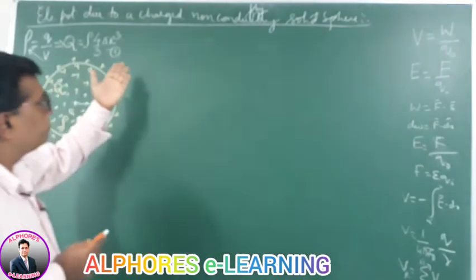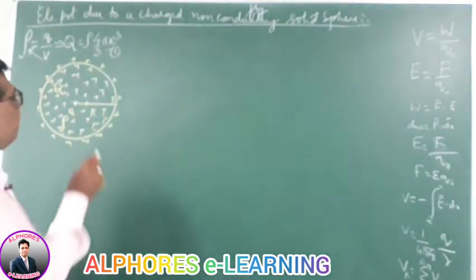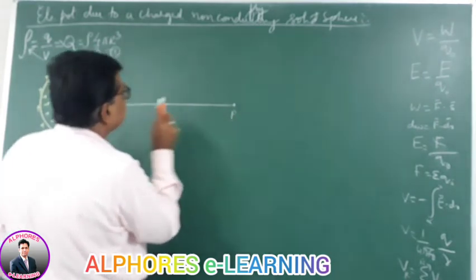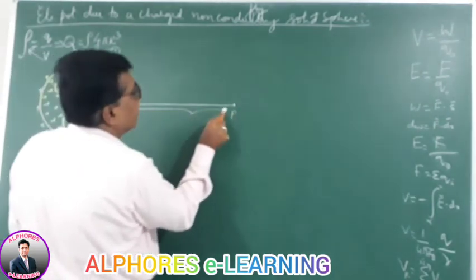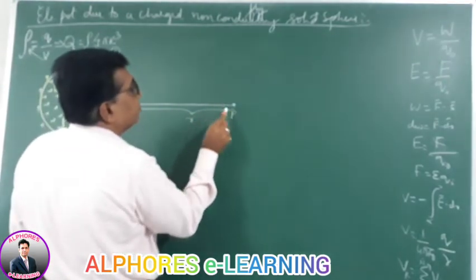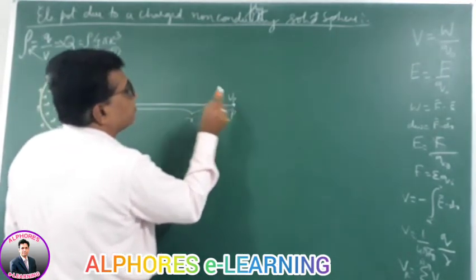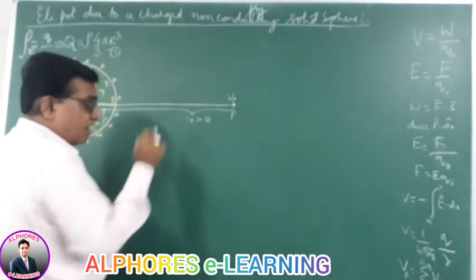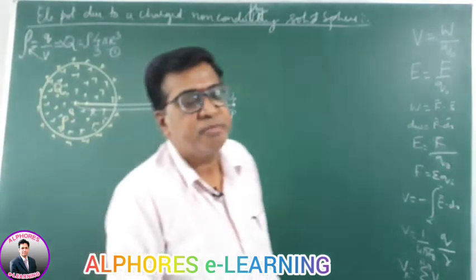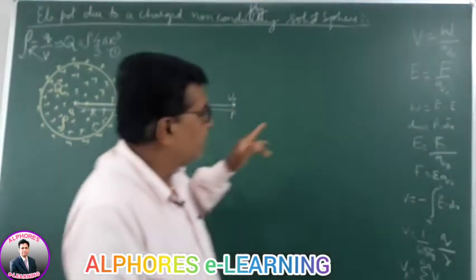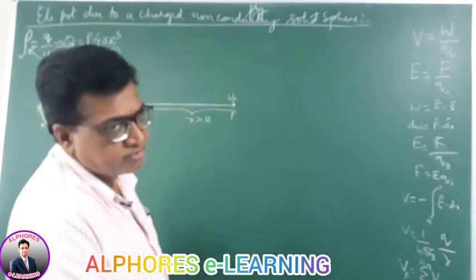We have to find out the potential at a point P. Let us consider a point P in its vicinity, at a distance r. Let the potential at this point P be Vp for r greater than capital R. I am finding the potential due to the sphere outside the sphere, for the distance of the point greater than the radius of the sphere.